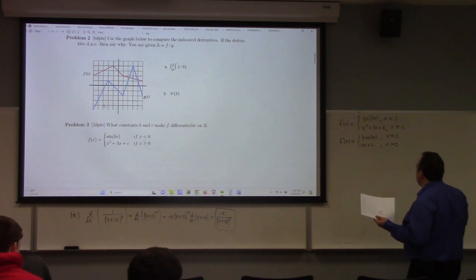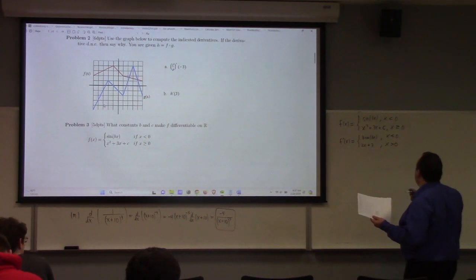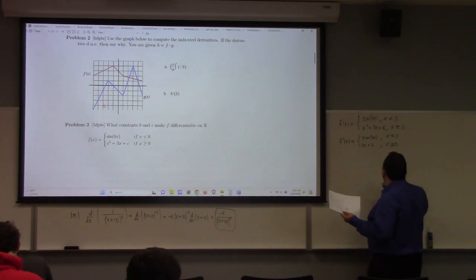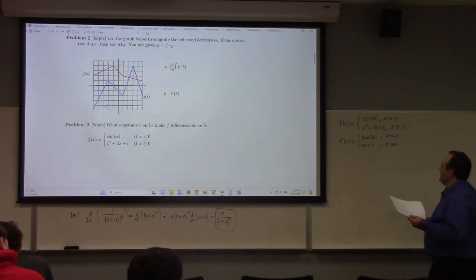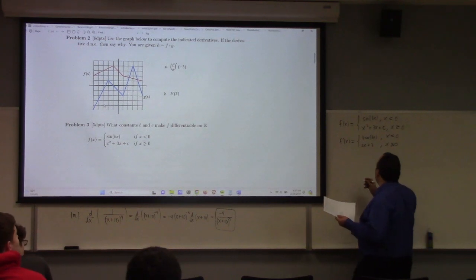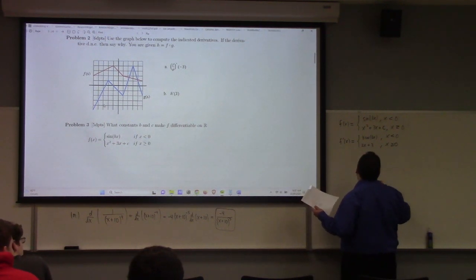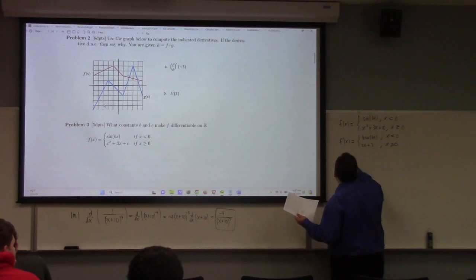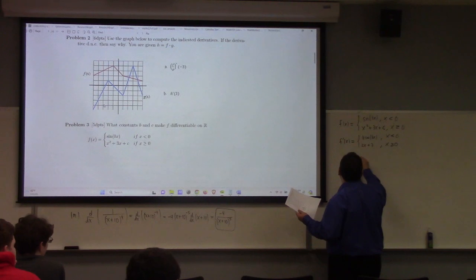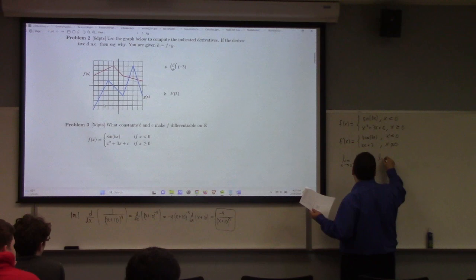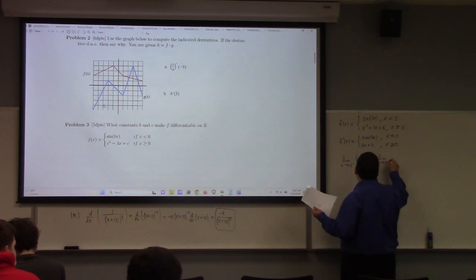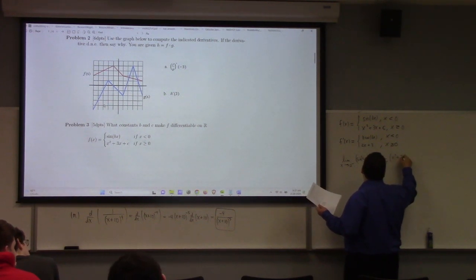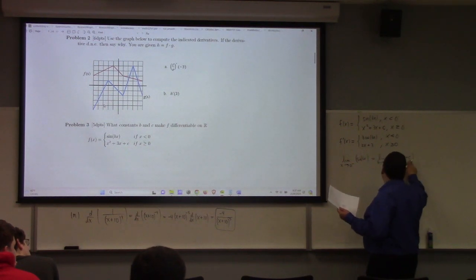I guess it has to throw in the equality here if it's going to work. So in order for that to make sense, on the one hand, we need the limit as x approaches 0 from the left of sine of bx to be equal to the limit as x approaches 0 from the right of x squared plus 3x plus c, right?